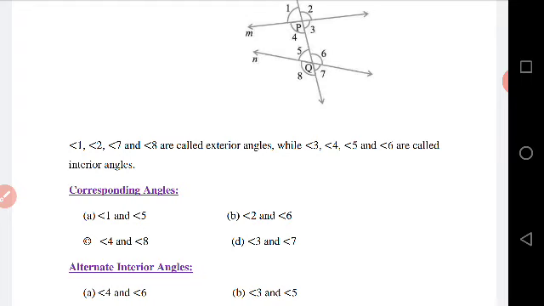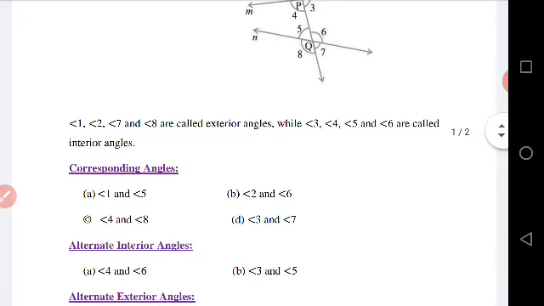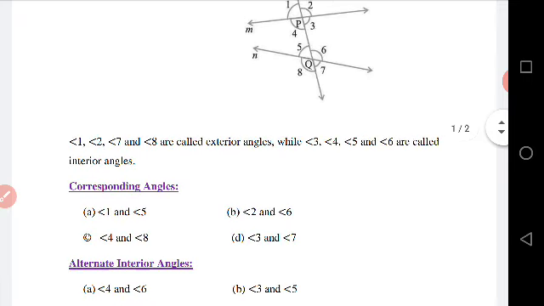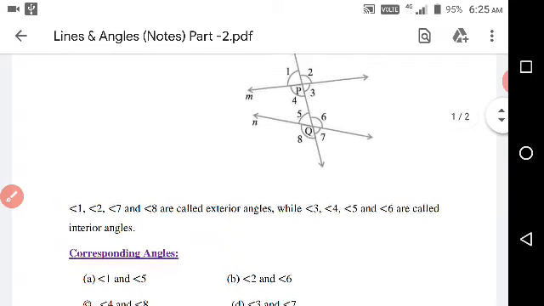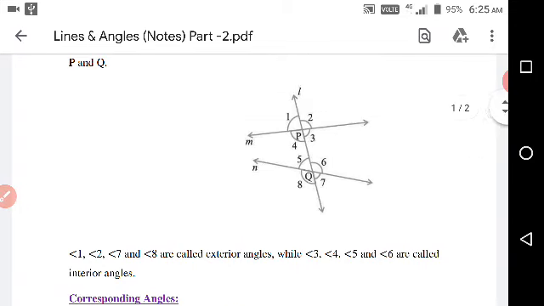So first we choose a pair of alternate interior angles as angle 4 and angle 6, and the other pair is angle 3 and angle 5.